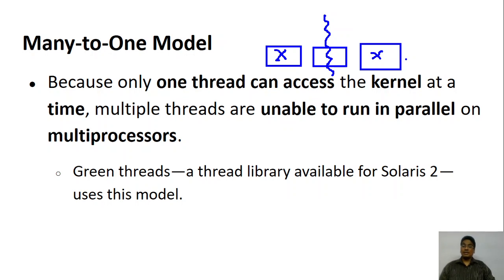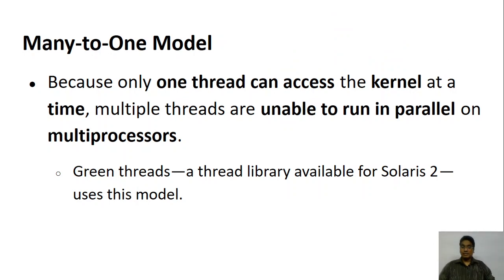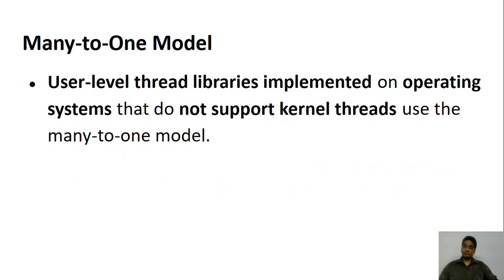One example of the many-to-one model is the green thread, which is implemented in Solaris 2, an operating system that was produced by Sun Microsystems. Sun Microsystems has now been taken over by Oracle Corporation, so you can say that Solaris is now part of Oracle.